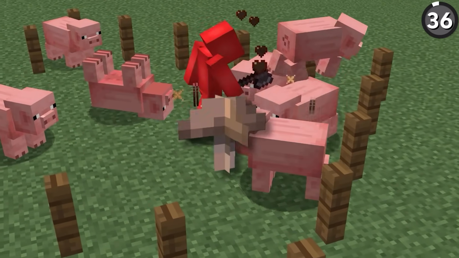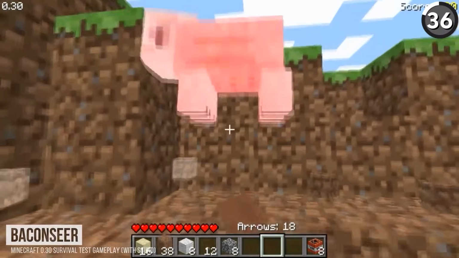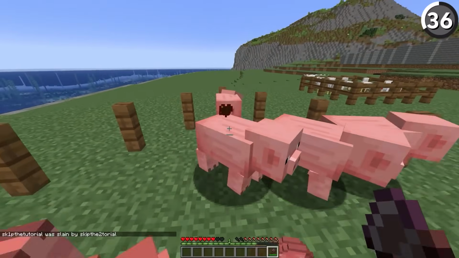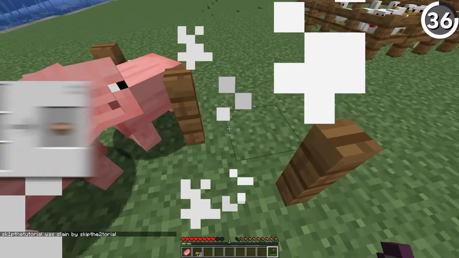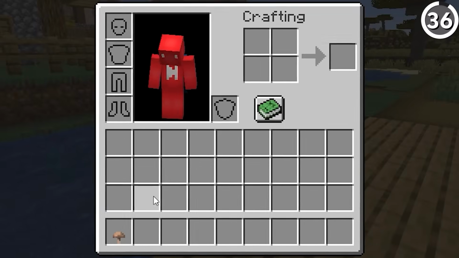Did you know pigs could drop brown mushrooms? Sure enough, back in the Java Edition survival test, there was a time where these mobs only dropped brown mushrooms on death. But obviously, this was changed to a pork chop when that item got added in. Though it makes me wonder, if you eat a mushroom stew made out of pig shrooms, is that still vegetarian? I don't know.